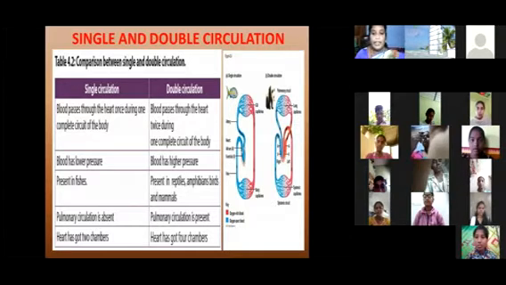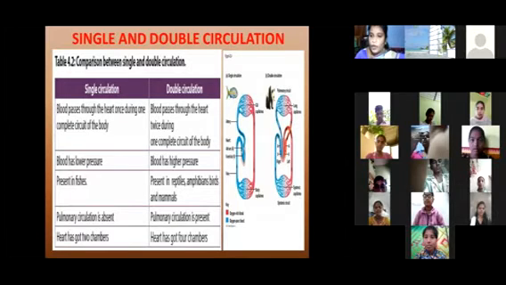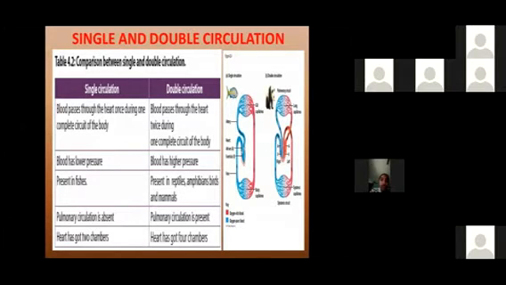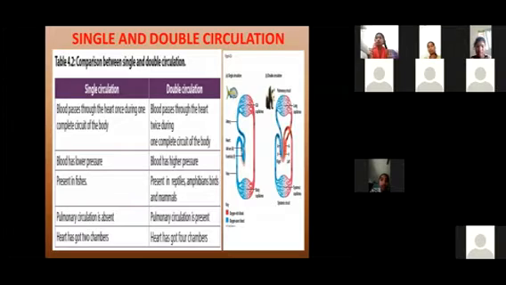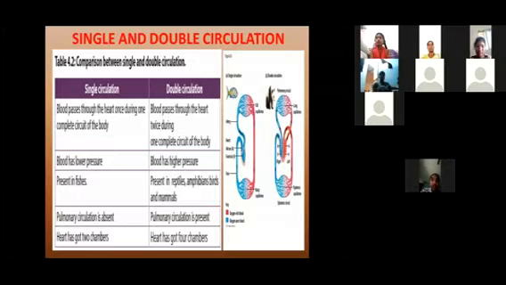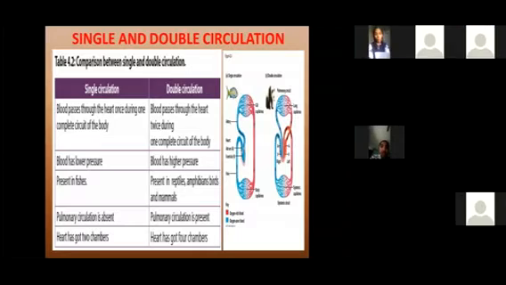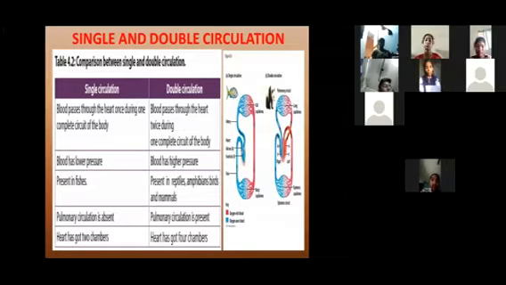Next, some animals have 2 chambers, for example fishes. Fishes live only in water and are called aquatic animals. Fishes have only 2 chambers. With the 2 chambers, fishes have single circulation; the blood circulates only once.